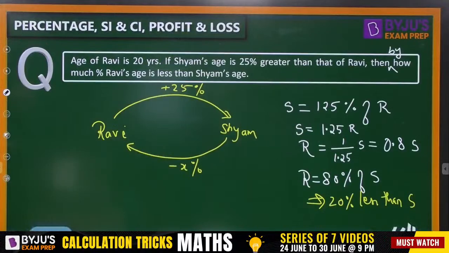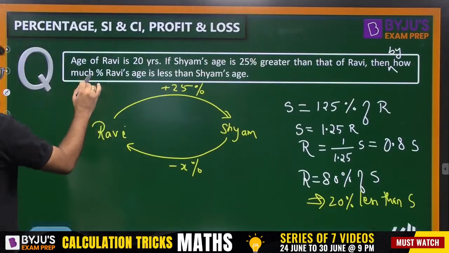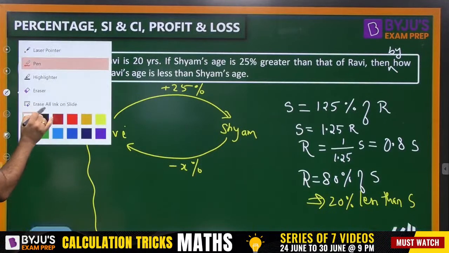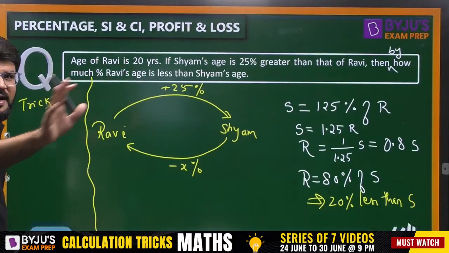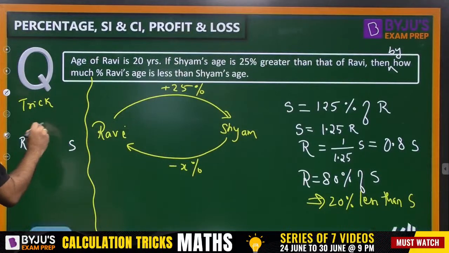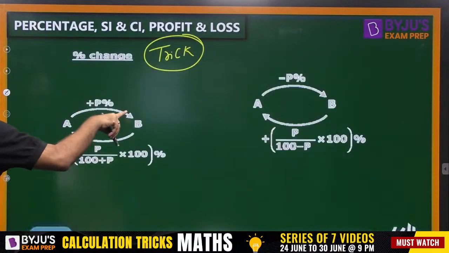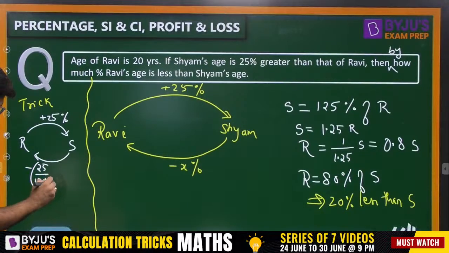So if I apply that trick on the previous question, see how easily I can solve the previous question with the help of the trick. First, what is given is Ravi's age. I don't actually need Ravi's age. The age of Ravi is 20 years; that data is not required. But how much is the percentage? Ravi's age plus 25% is Sham's age. So when you come in reverse, of course there is a decrement, and the decrement is P upon 100 plus P into 100 percentage.